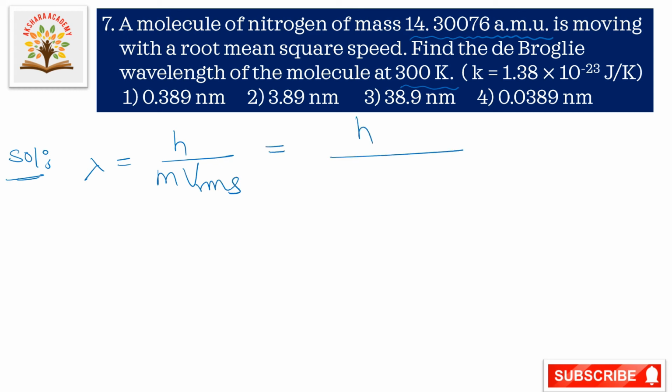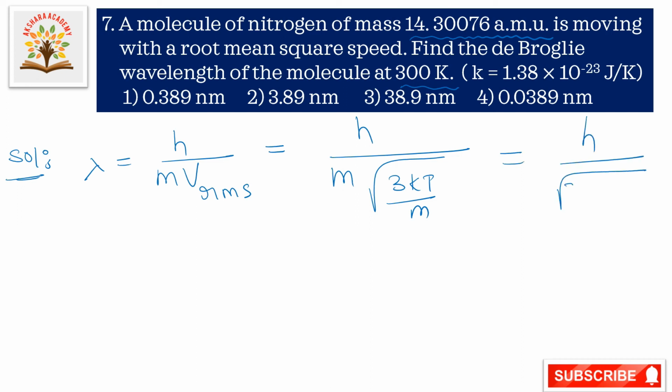So that is equal to h by m root of 3 kT by m. This is v rms, root mean square velocity. So this is equal to h by square root of 3 m kT.